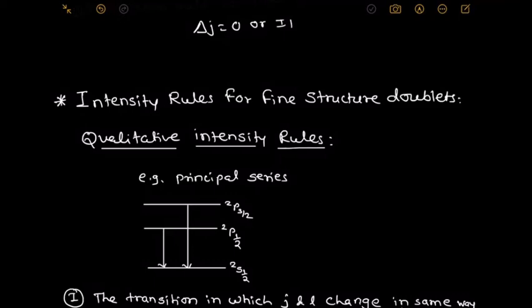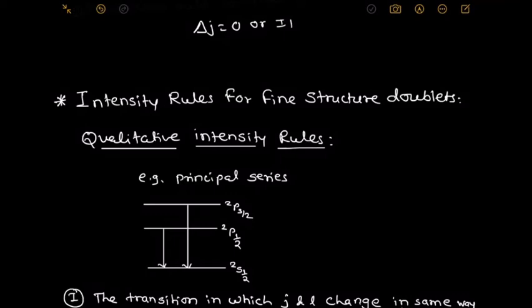One is doublet P 1/2 and the other is doublet P 3/2. Now, if we draw two transitions, one is from doublet P 3/2 to doublet S 1/2 and the other is doublet P 1/2 to doublet S 1/2. Now we first apply the selection rules to see whether these two transitions are spectroscopically allowed or not. Delta n we cannot take into consideration. Here only two quantum numbers are important, J, the total quantum number, and the orbital quantum number. If orbital quantum number delta L changes by plus or minus 1, then that is allowed.